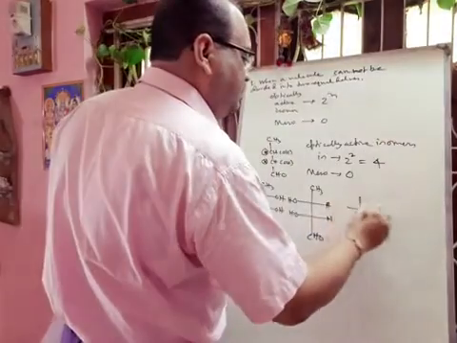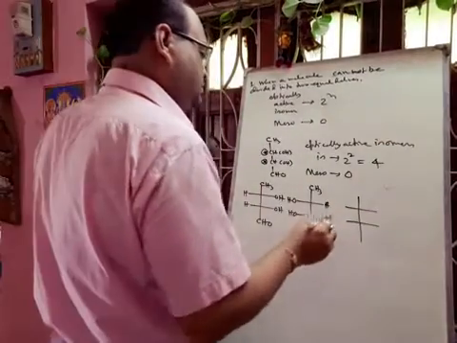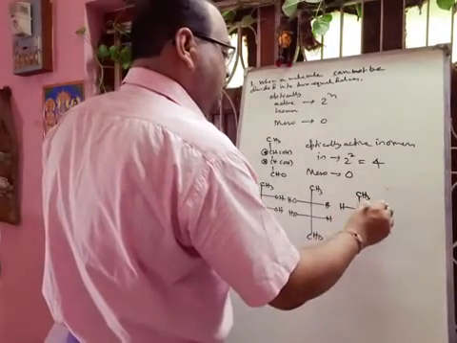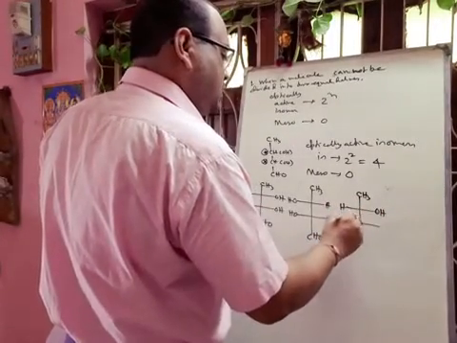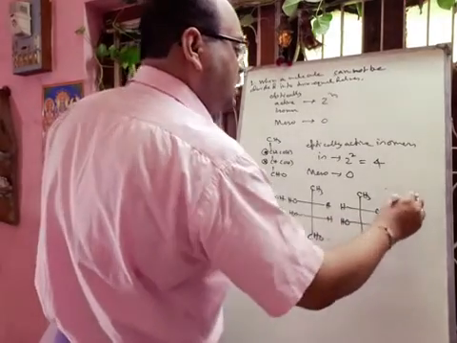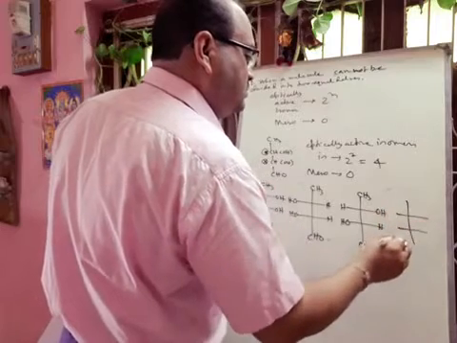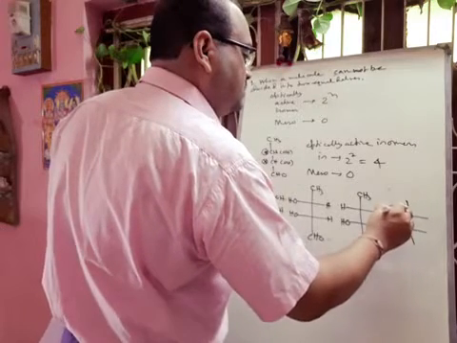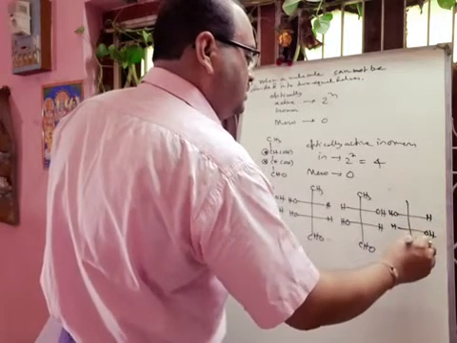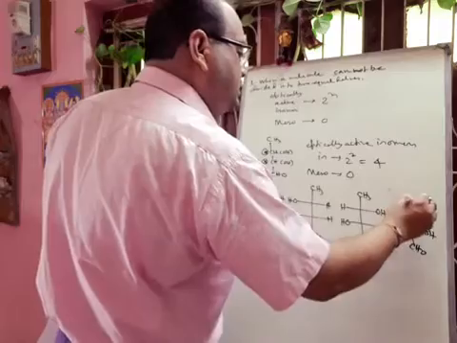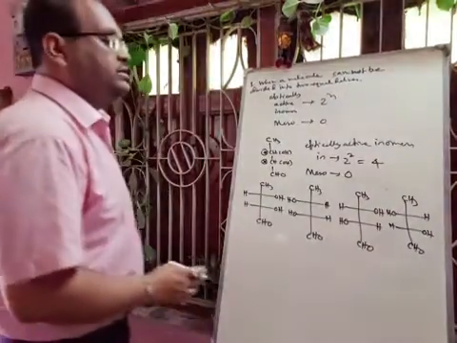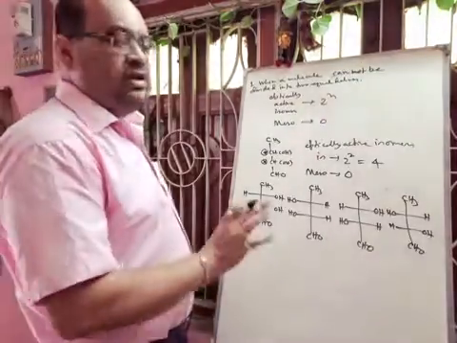Next, this one, CH3, HOH, HOH, CHO, and this one, that mirror image, OHH, HOH, CHO, CH3. Okay. So these four isomers, they will show optical activity, and there will be no meso isomers.